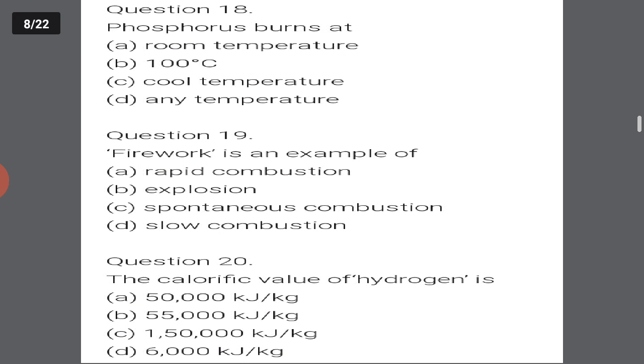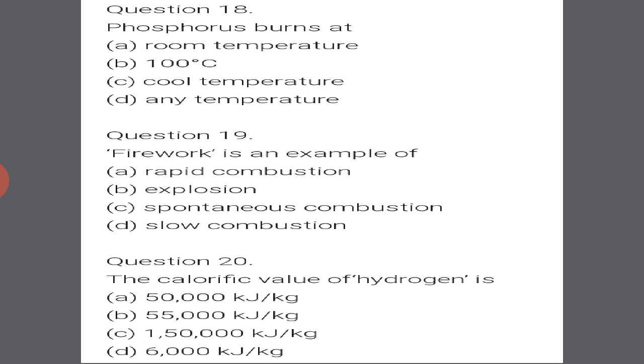Next is question number 18. Phosphorus burns at option A, room temperature. Option B, 100 degrees Celsius. Option C, cool temperature. Option D, any temperature. The correct answer will be at room temperature. Got it? Fireworks is an example of, we all know this. Options are rapid combustion, explosion, spontaneous combustion, slow combustion. Option B will be the right answer, explosion.